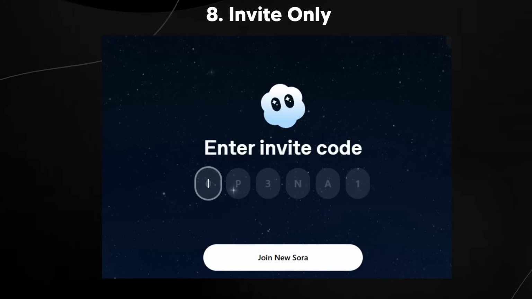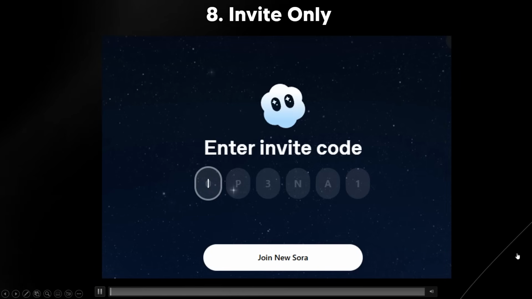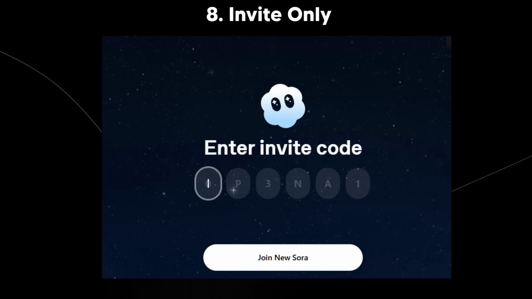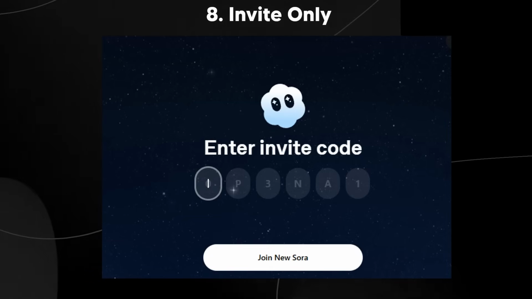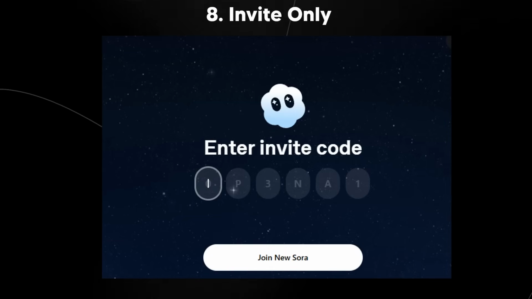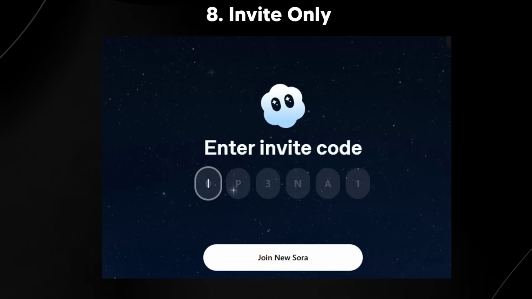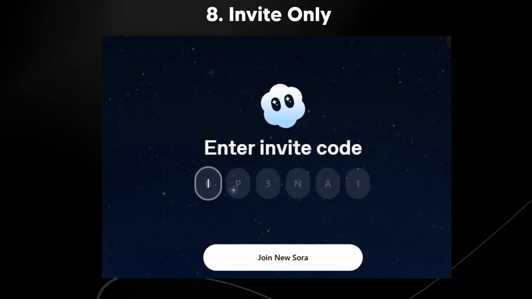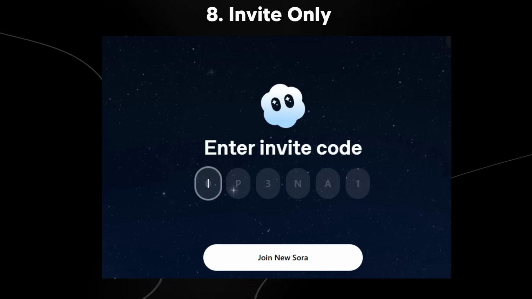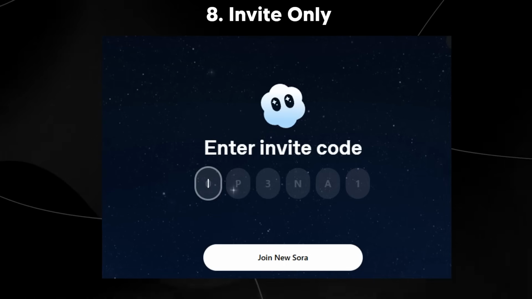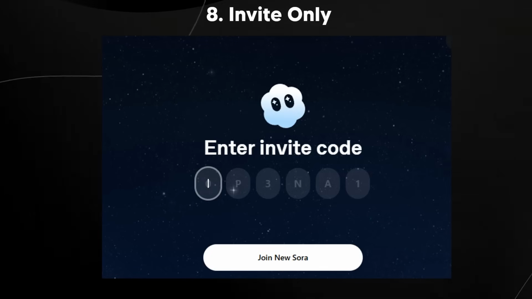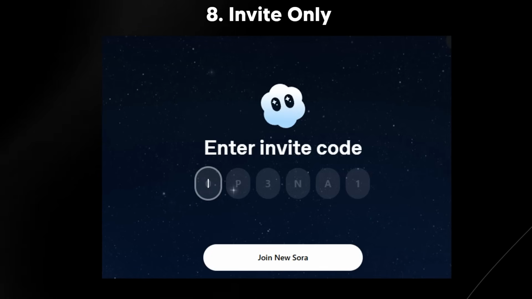Now, if we're looking at rollouts, I don't even have access to Sora 2. Of course, I'm in the United Kingdom, so it's pretty difficult for me to get access anyway. But if you do want to join Sora, you will have to get an invite code. Once you get invited, you can invite 4 people. So I'm guessing OpenAI is trying to roll this out as slowly as possible because they've never had enough compute for any kind of rollout ever. And with this kind of rollout, I do suspect that it would have been extremely viral by now, provided that everyone has access. But currently, it's not accessible right now.